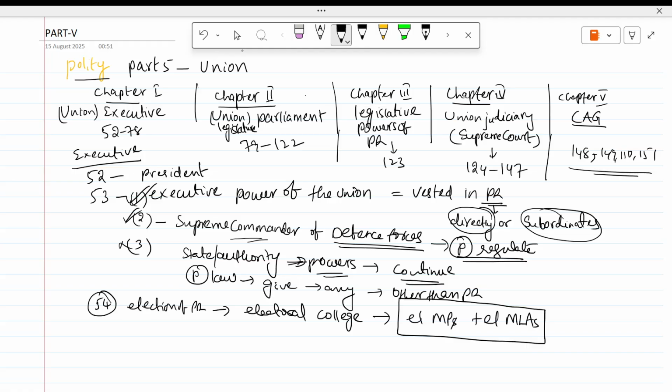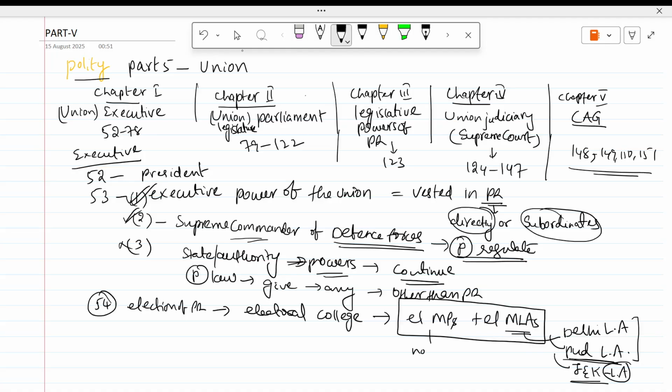Elected MPs, elected MLAs. Here MLAs of UTs, Delhi Legislative Assembly, Puducherry Legislative Assembly, they will also participate. Of course, if Jammu and Kashmir comes, they also will participate. But the constitution gives this much only. So this is how the electoral college is formed: elected MPs, elected MLAs.